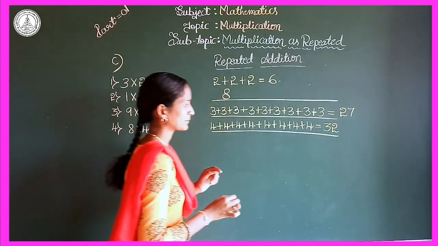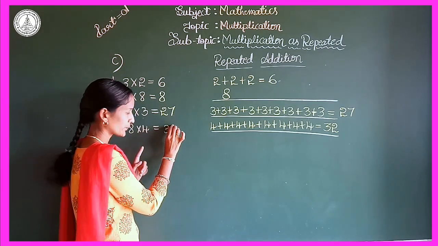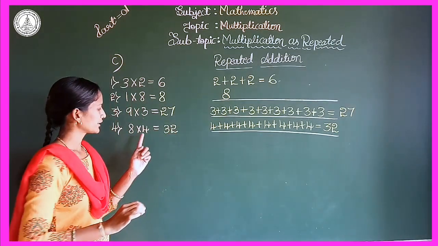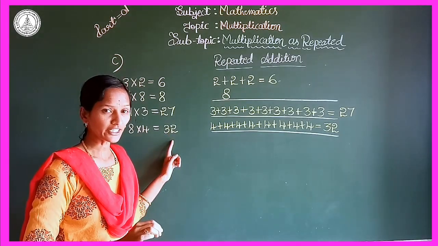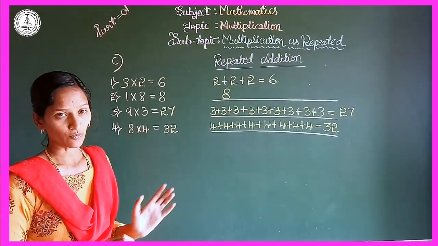So what is the multiplication fact? 8 into 4 is equals to 32. So this is how to solve the problem.